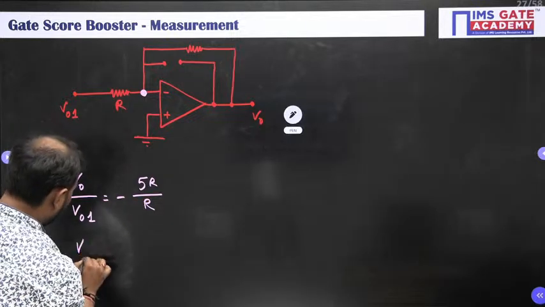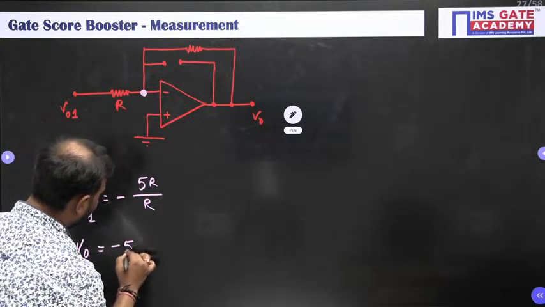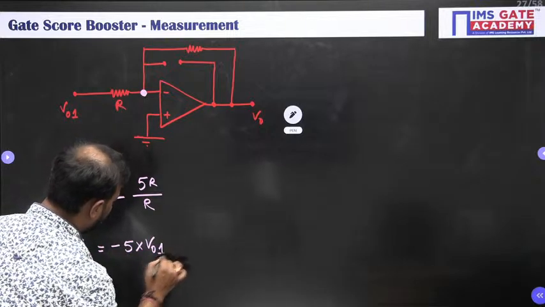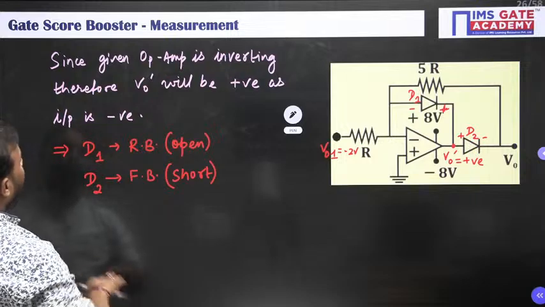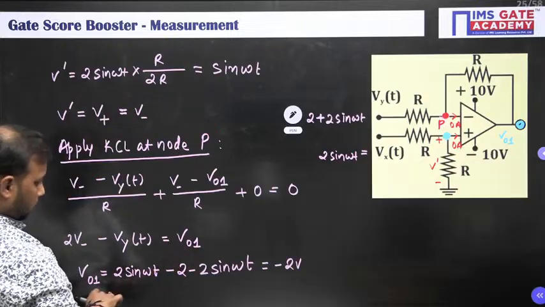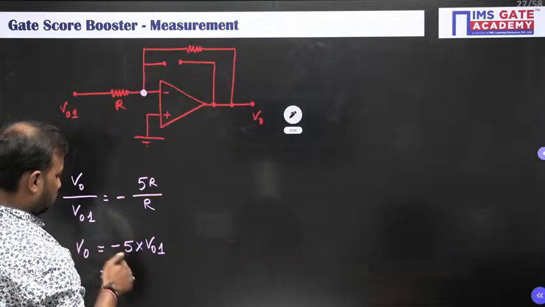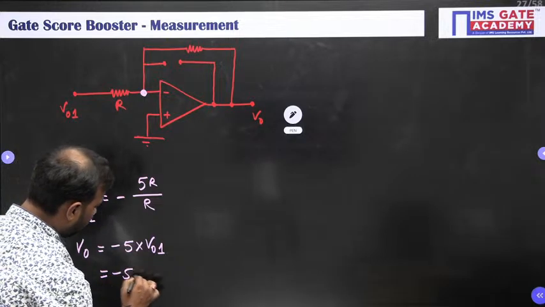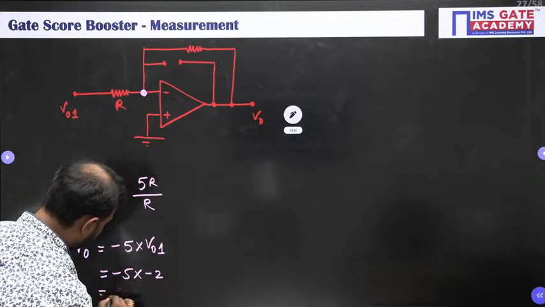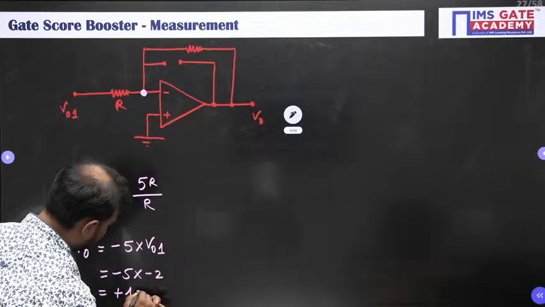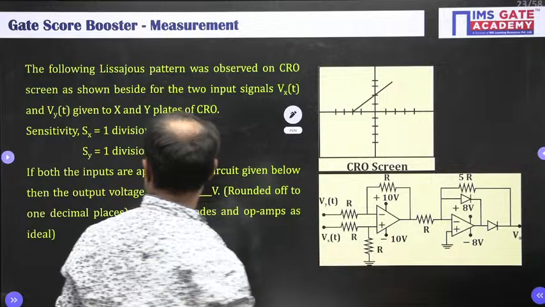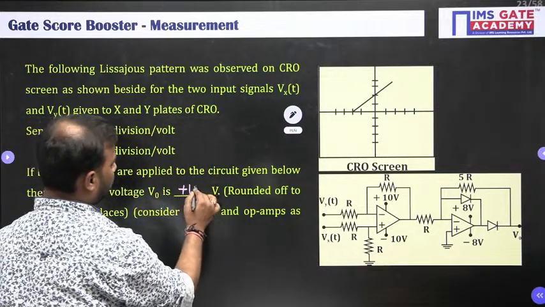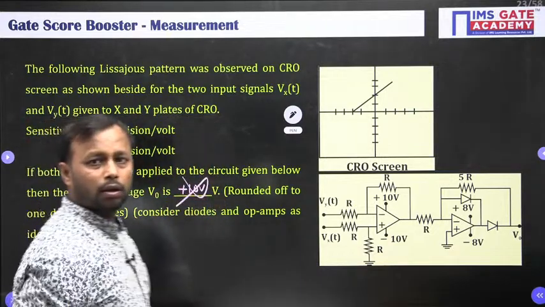Now V0 is equal to minus 5 times V01. And what is V01? V01 is minus 2 volt. Somewhere we have obtained, yeah, minus 2 volt. So this is minus 5 into minus 2, which is equal to plus 10 volt. Okay. So we have got our answer, which is plus 10 volt, which is going to be wrong. Which is going to be wrong.